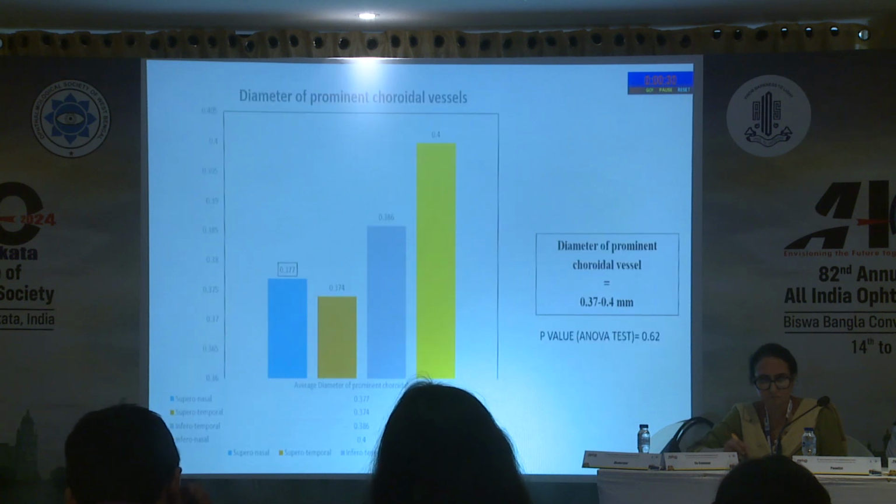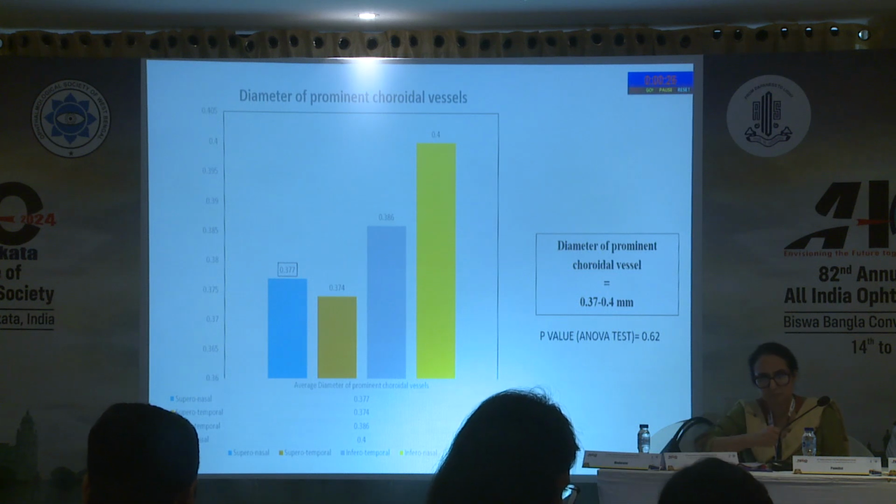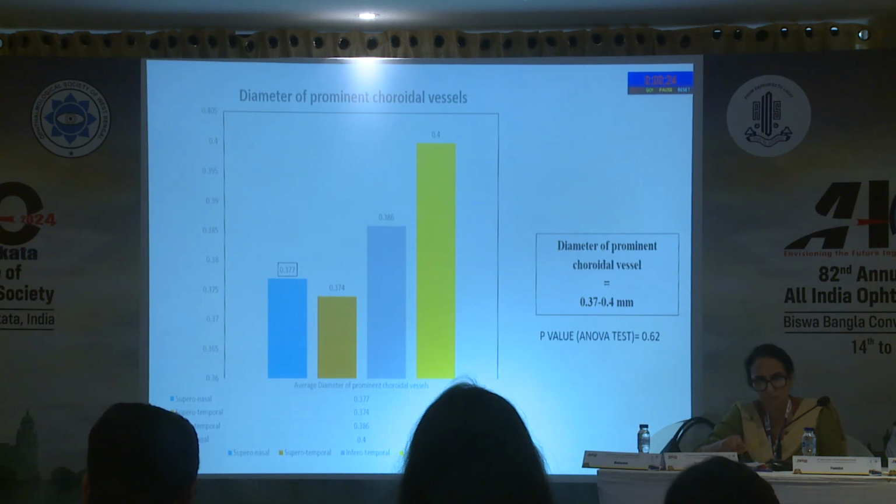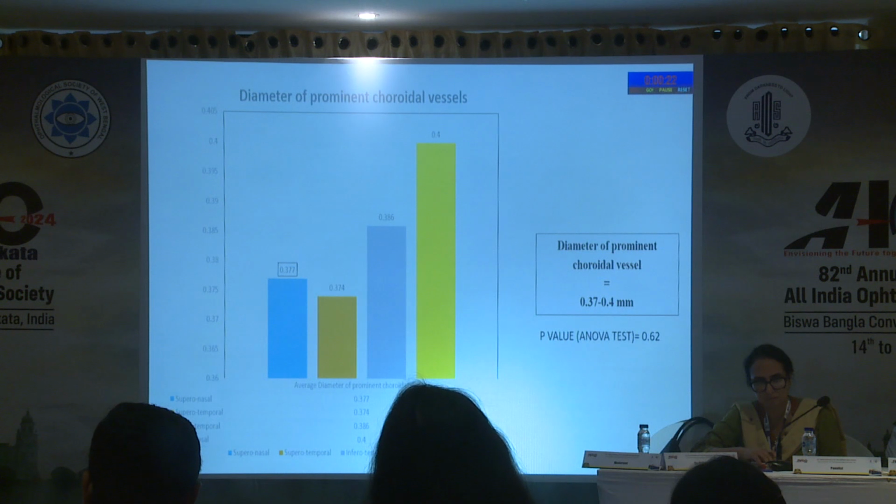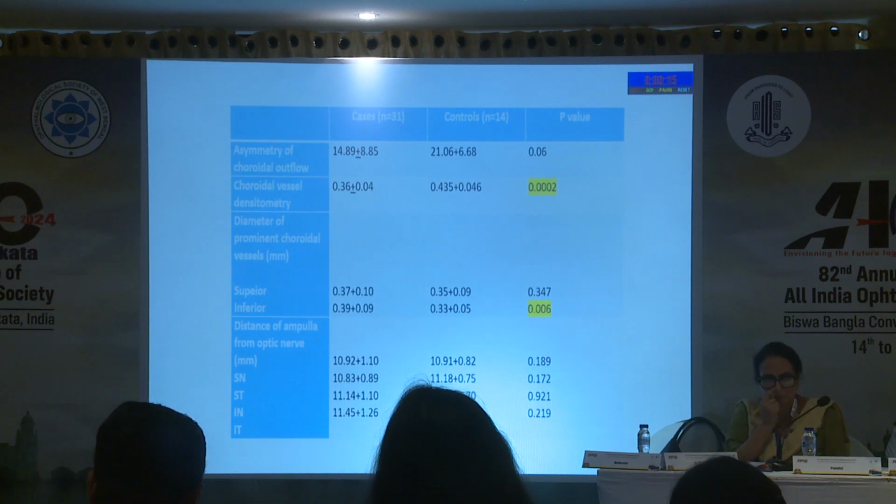Coming on to the diameter of the prominent choroidal vessels, it was comparable, and it ranged from 0.37 to 0.4 millimeters. So this is the first study which has actually looked at the diameter of the prominent choroidal vessels. There is no other study till now which has calculated the diameter of the prominent choroidal vessels. Now coming on to the control versus cases.